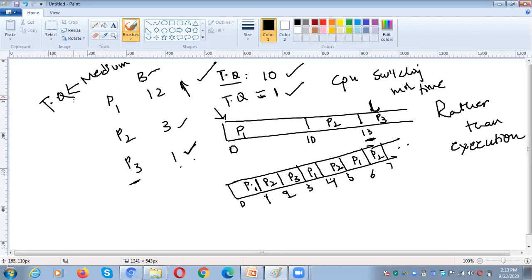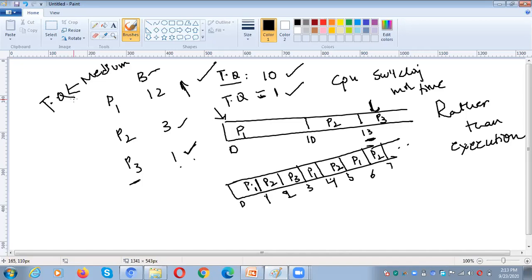If the time quantum is high, automatically what will happen? All the remaining processes waiting in the ready queue need to wait for the CPU for more time. If the time quantum is less, the CPU will immediately switch to the next process, because of the low time quantum. So all the time the CPU is busy with switching from one process to another rather than executing the process. That is the reason why, in round robin, it is better to take a medium value for the time quantum.